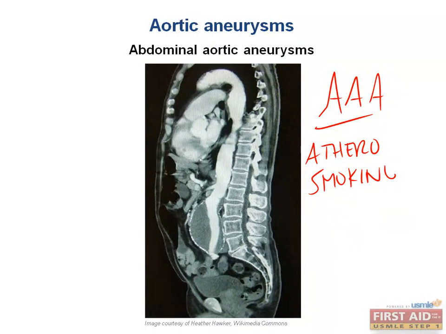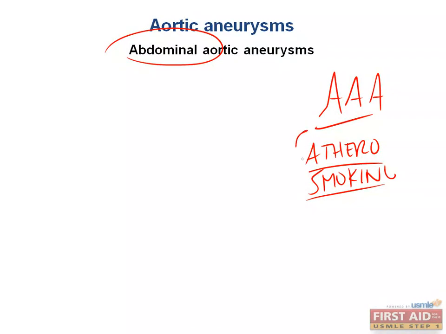We lack vasa vasorum below our renal arteries. Our abdominal aorta is particularly susceptible to the risk factors associated with the formation of an aneurysm, atherosclerosis and smoking, because these directly affect the integrity of those three layers and the ability of oxygen and nutrients to diffuse through those three layers of the vessel, as opposed to the thoracic aorta. So again, atherosclerosis and smoking mainly progress to intimal damage by accumulating plaque and limiting oxygen and nutrient diffusion, as opposed to the thoracic aorta, whose aneurysms are mostly associated with weakness of the thoracic wall due to an intrinsic defect of the structure within the layers of the vessel wall.